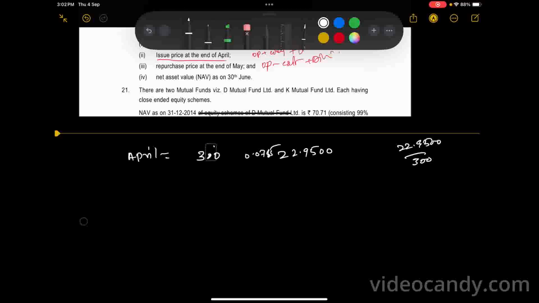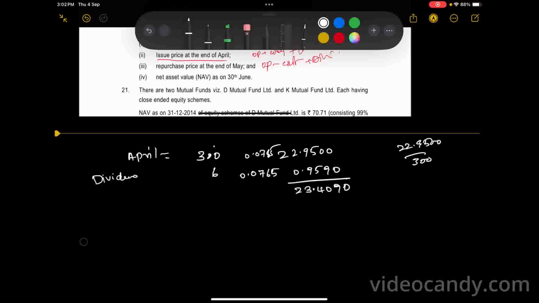We get 0.076765. Okay, then for 6 lakh units they have to bring 0.765. Let's multiply together. It comes as 0.9590. Okay, total how much? 23.4090.